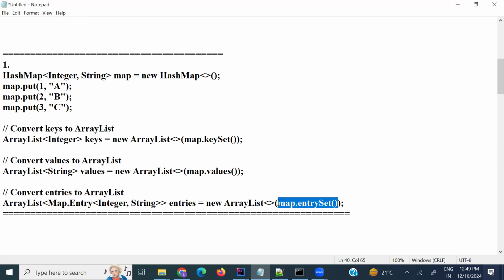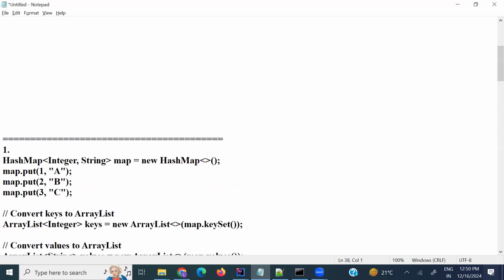By using the entrySet, we get all the elements from the map. If they ask only for keys, use map.keySet(); for values, map.values(); for key-value pairs, use map.entrySet(). That's enough. That's all about the hash map. The first question is completed.